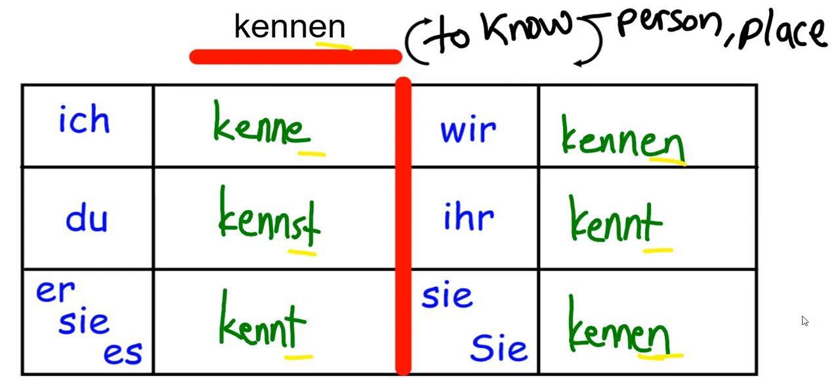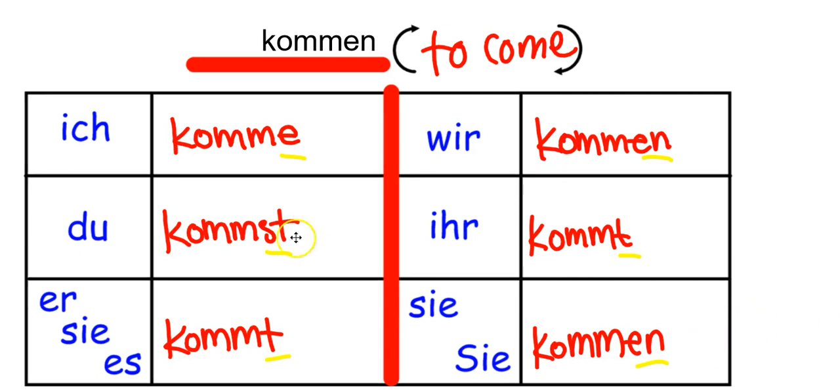Kennen, to know a person or a place. Ich kenne, du kennst, sie es kennt, wir kennen, ihr kennt, sie kennen. Kommen, to come. Ich komme, du kommst, sie es kommt, wir kommen, ihr kommt, sie kommen.